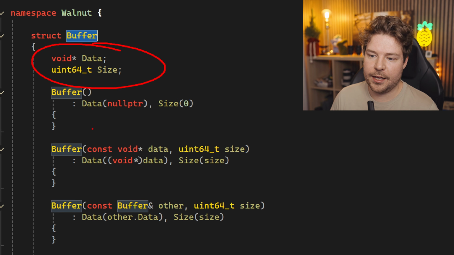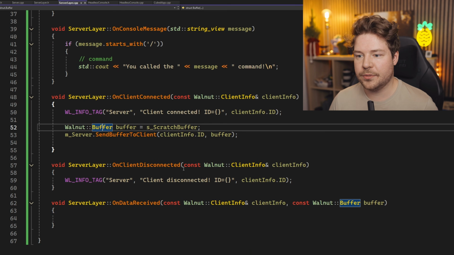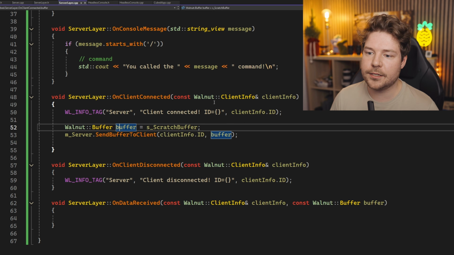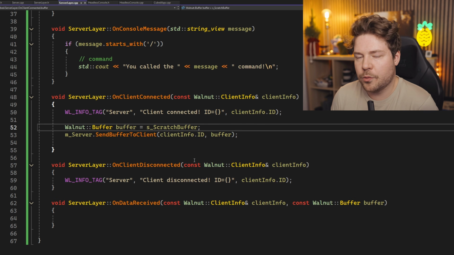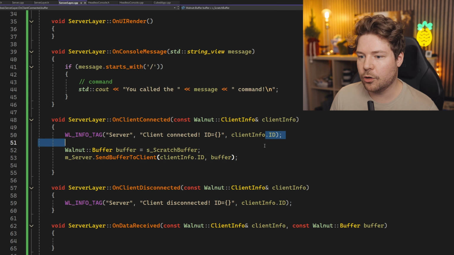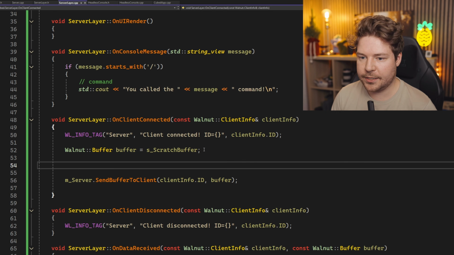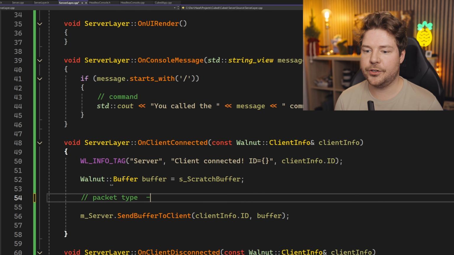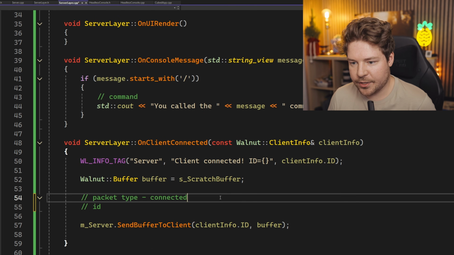And so we can basically have the size be set to something much smaller for this actual buffer object instance, but the memory that we're pointing to is obviously much larger. So we can just use a portion of it, which is what we're trying to do here. Because all we're trying to do here is probably send some kind of acknowledgement that we've connected, and then we should use serialization. So maybe the packet type should be the fact that, hey, you're connected, and then we need to send you your ID. So this is what we're trying to send.